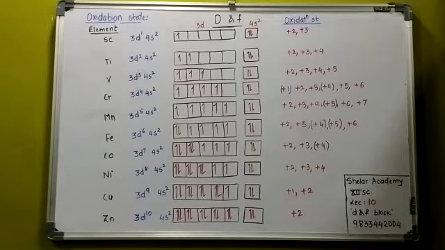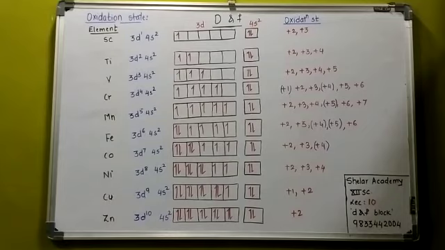Then you can be asked to write down the different oxidation states of manganese, and why the +2 oxidation state of manganese is very stable. Same reason: +2 is stable because it is achieving extra stability. Half filled orbitals are more stable. Then you can be asked why manganese in the +2 oxidation state is more stable than the +3 oxidation state, while the reverse is true for iron. You can have any type of question, but need not memorize anything. Everything is related to the electronic configuration.